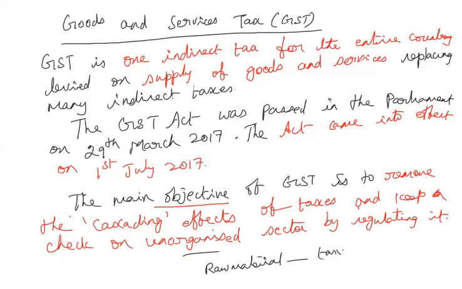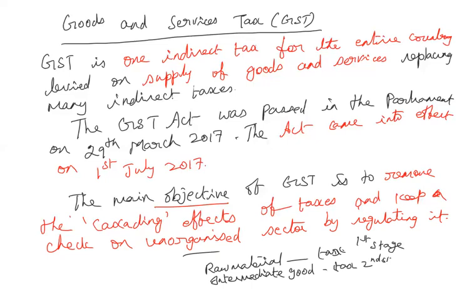This is the first stage, and then once that raw material turns into an intermediate good, then again another tax is levied. This is the second stage. It is not that raw material goes straight to final goods.